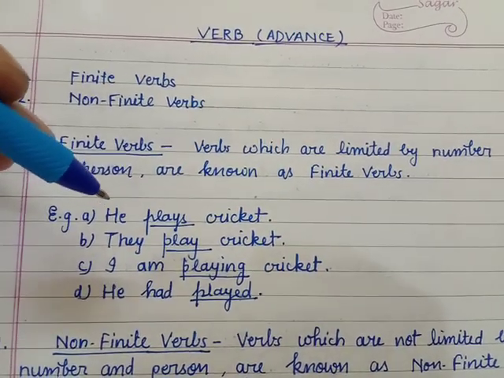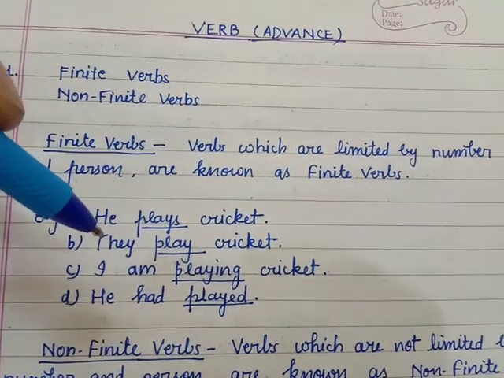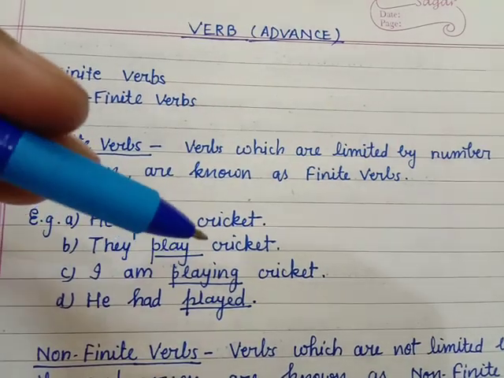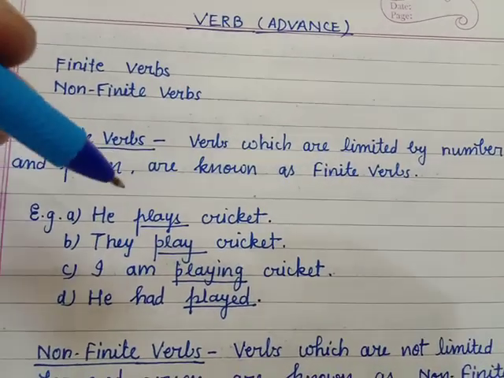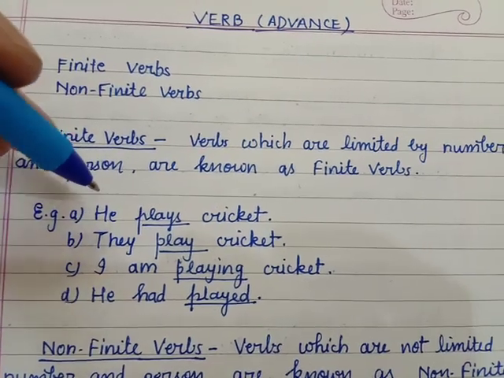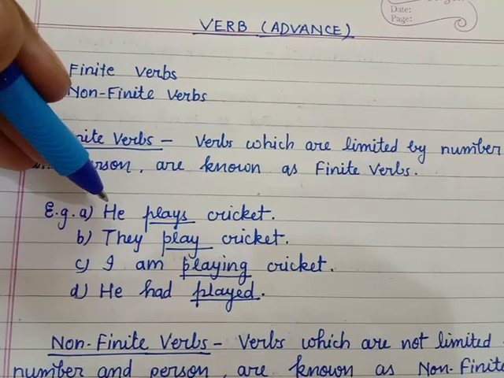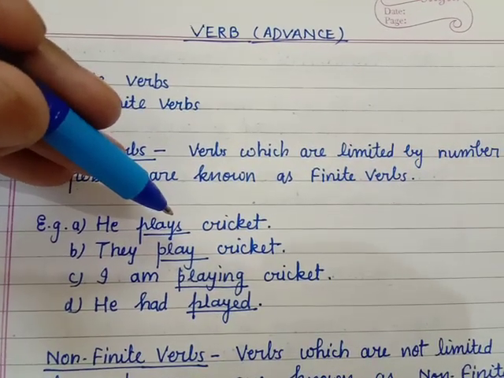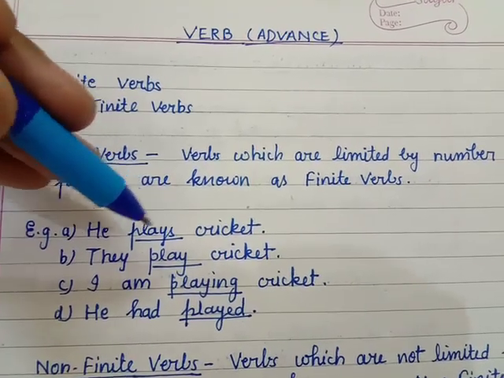The examples are given here. He plays cricket. They play cricket. I am playing cricket. He had played. Now you can observe that when the subject is he, which is a singular pronoun, here with the verb s is added.